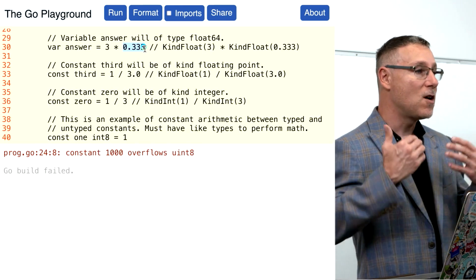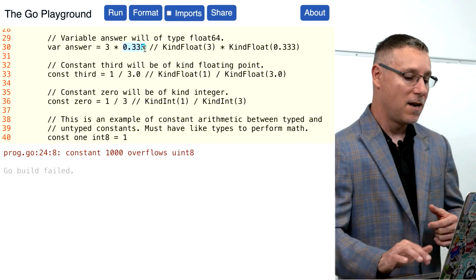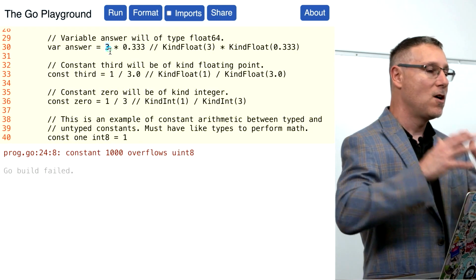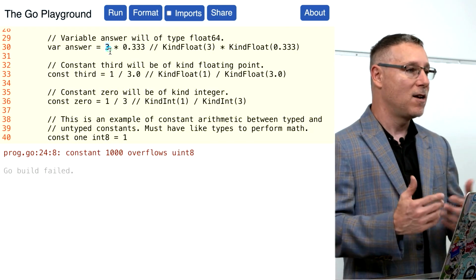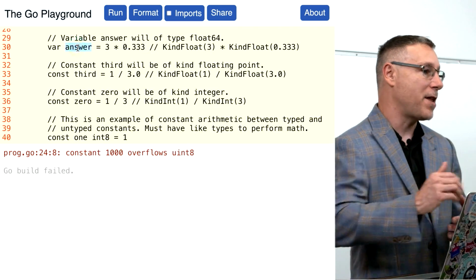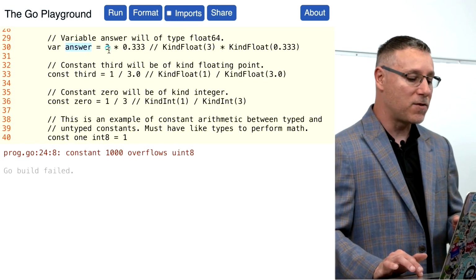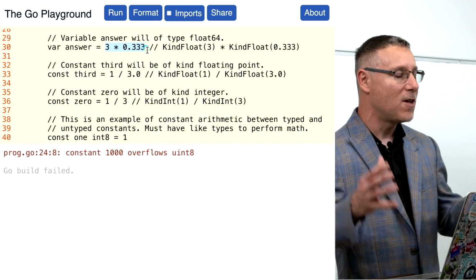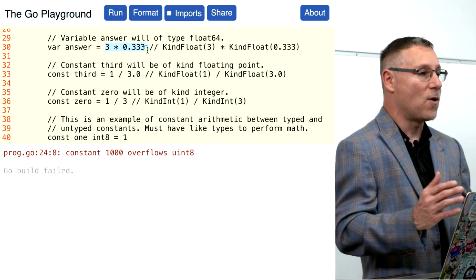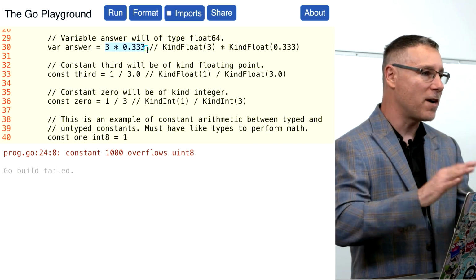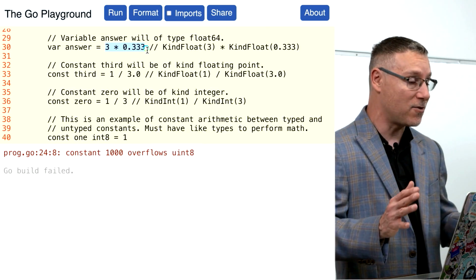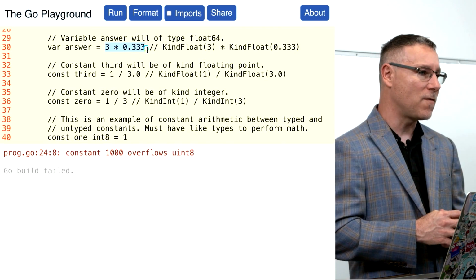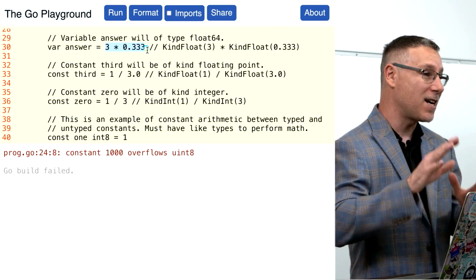And what's going to happen is the float is going to promote over int. And so now 3 is going to be moved from kind int to kind float. We're going to have 2 kind floats. We can do the math, and we end up with a floating variable. That will be float 64. Remember, this is going to be of 256 bits of precision, but since it's an IEEE 754 binary decimal, we can downgrade the 256 to 64 without the worry of, let's say, that truncation. We could never truncate integers like that, but floating point numbers we can. So we end up with that variable of float 64 based on doing math at a kind level.